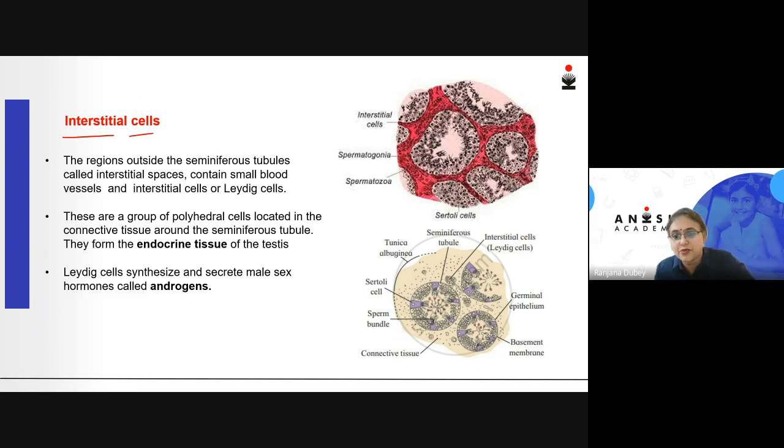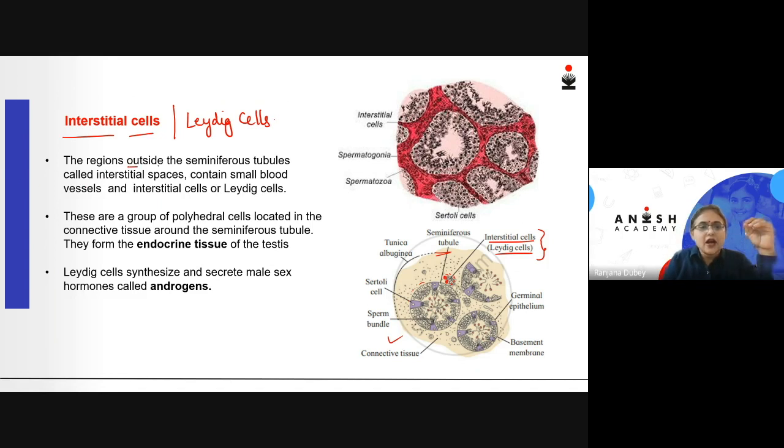If you take a look at this diagram, the circular structures they have given you are the seminiferous tubules. These small cells which you see outside these circular structures are called the interstitial cells, which are also called the Leydig cells. So another name of interstitial cells is Leydig cells. Where are they present?